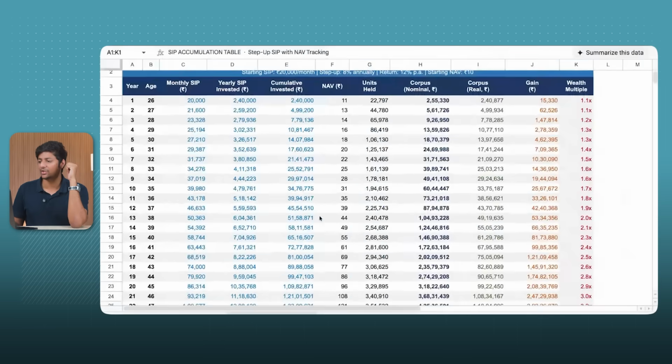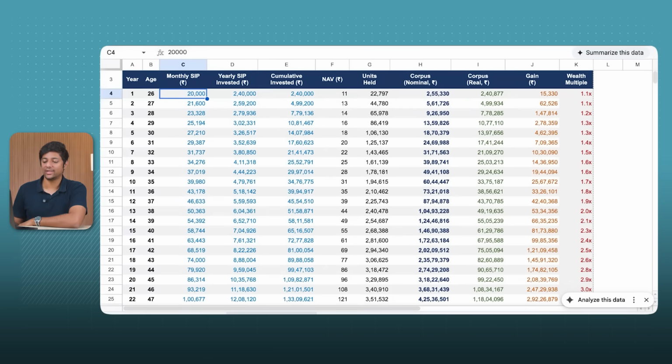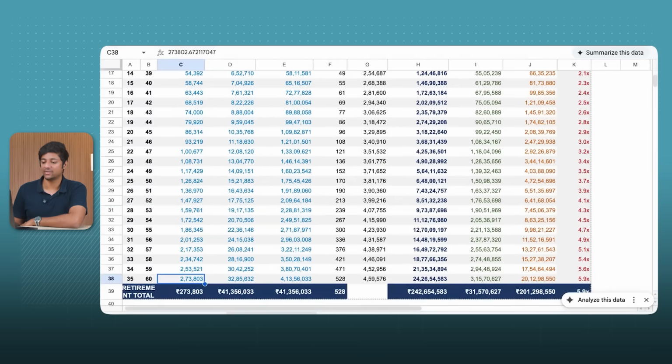How does the SIP accumulation happen? So monthly SIP, you start with 20,000. I strongly suggest increase the SIP faster and higher. As I said, this is the worst scenario, like the base case scenario, right? Best case would be better than this, but this is the worst scenario. So monthly SIP is 20,000. By the time you hit 60 years of age, your monthly SIP would have reached 2,73,000, which is absolutely wonderful.